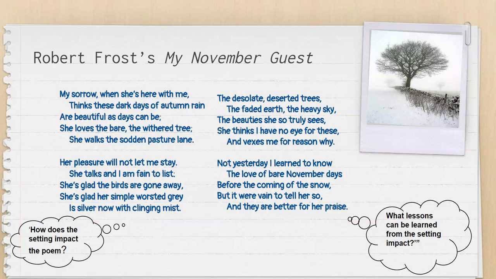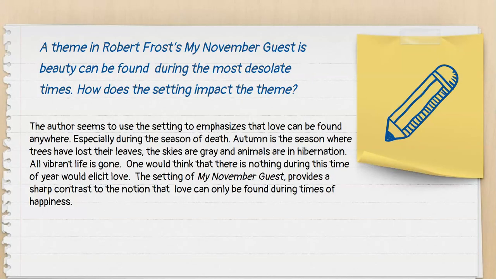So now on to me modeling how I answered the writing prompt. A theme in Robert Frost's My November Guest is beauty can be found during the most desolate time. How does the setting impact the theme? So again, I saw a contrast in how the author describes November as basically being sad and depressed, but he also uses words like love and beautiful and pleasure. So there was a contrast there.